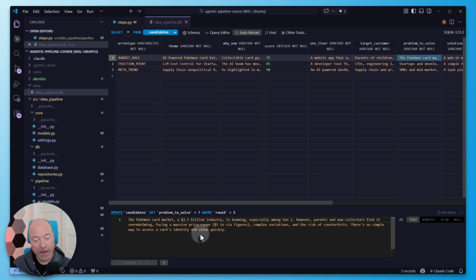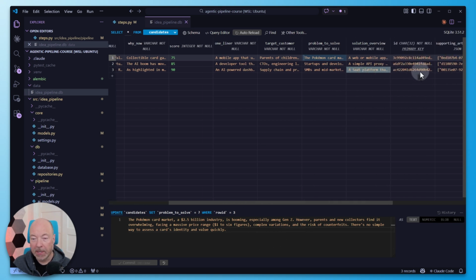Oh, so apparently the Pokemon card market is a 2.5 billion dollar industry. I'm guessing it probably got this from one of the market facts that we extracted. Parents and collectors find it overwhelming, facing a massive price range, $1 to six figures, complex variations, and the risk of counterfeits. Okay, what else do we have?